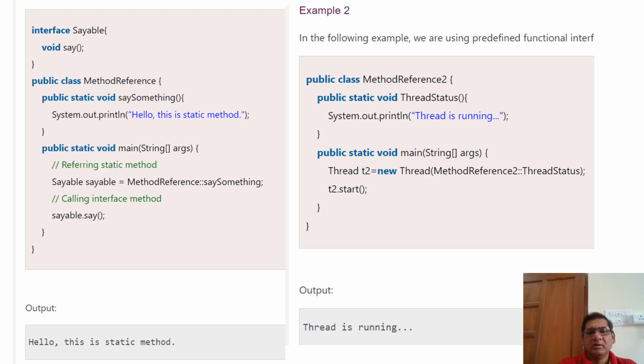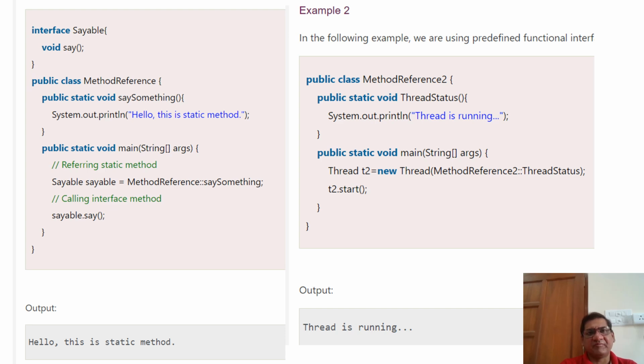While invoking this, we have the interface Sayable, right? This interface has a single abstract method, say. So whenever, with the help of method reference, we assign any static method to that interface and call that interface operation, this static method will get invoked. The main purpose of method reference is that we no need to implement the interface abstract method, and we no need to implement that interface with the class straight away.